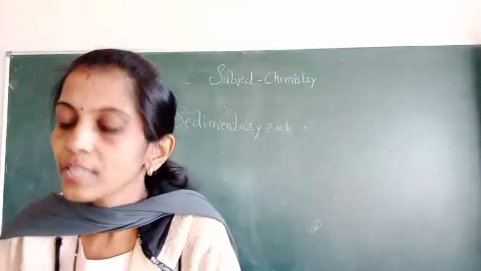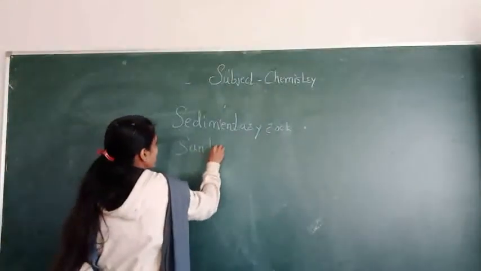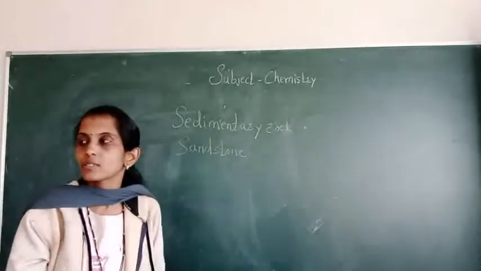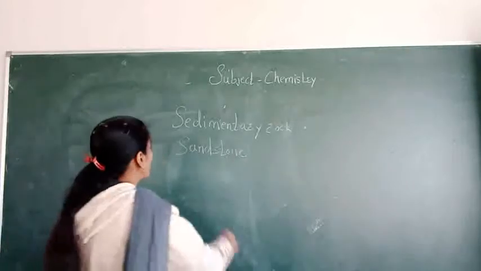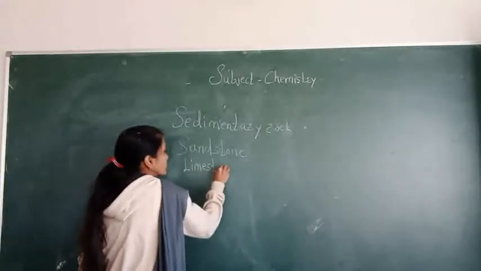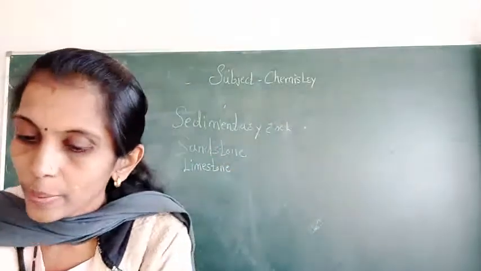Which are sandstone. Then next, limestone. Coal. Then conglomerate.